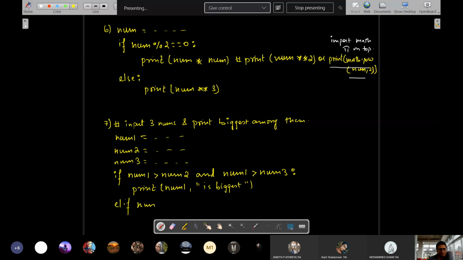we write num1. Now if it has come here in elif, that means for sure num1 is not the biggest. You remember the waterfall? If the first condition matches, elif and else won't be checked. If is false, then only it will come down to elif. True results in barricading the water falling from the top. So if your program execution has reached the elif part, that means the if turned out to be false, then only. Else if it was true, it would have halted there, executed, and come out of the if else structure.